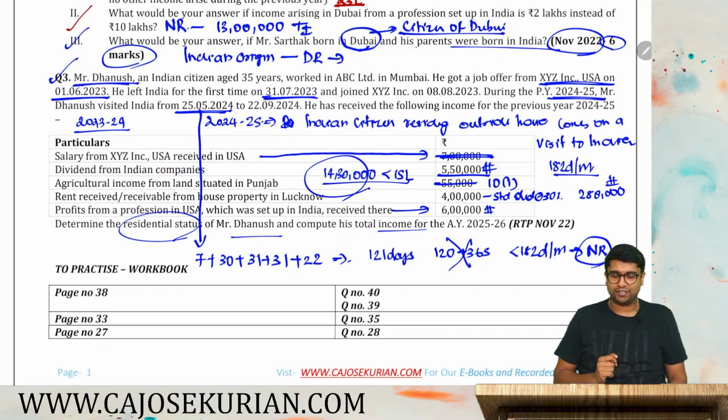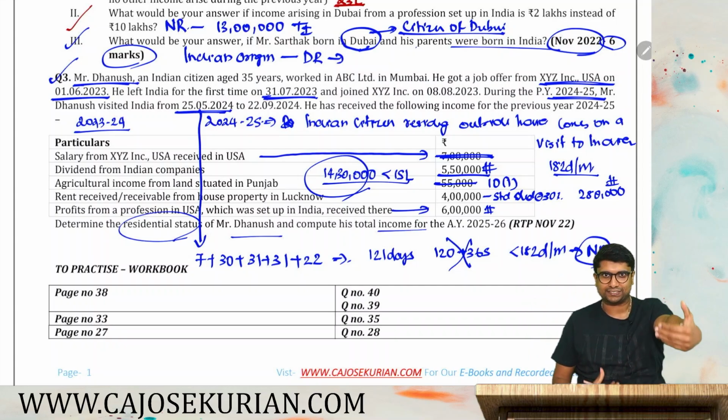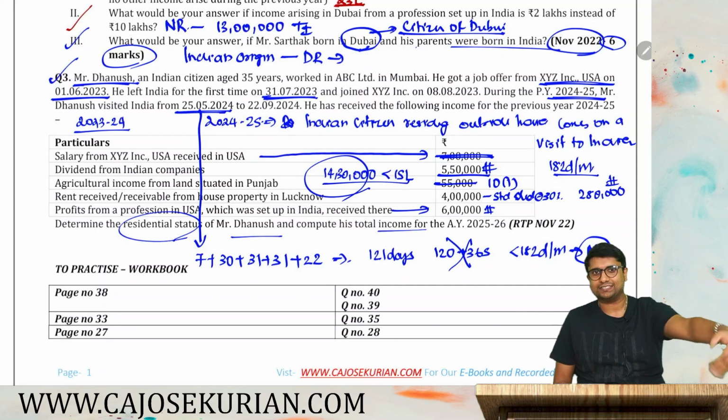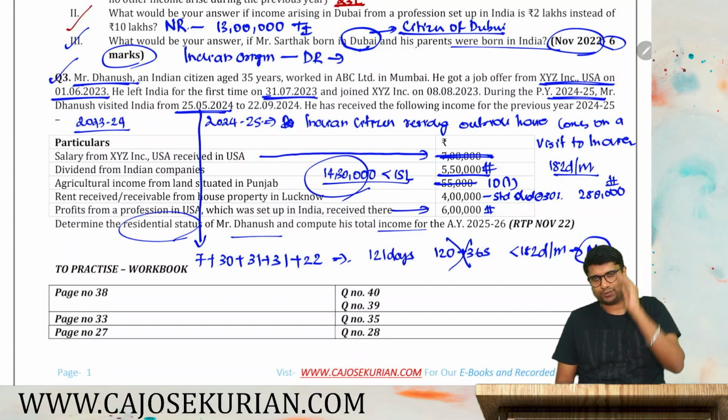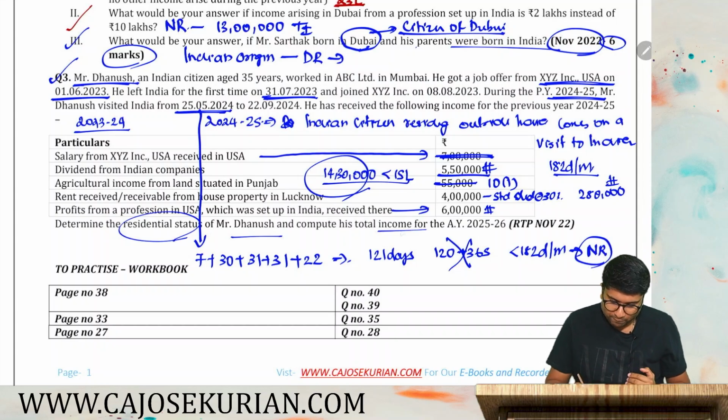You understood or not? So first of all, you need to identify the type of residential status condition that they are testing. Based on that only you apply the conditions, whether it is 182, whether it is 60 plus 365, whether it is 120 plus 365, or whether it is deemed resident. So always identify the residential status. Now compute his total income as well.